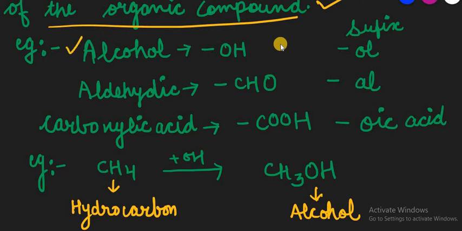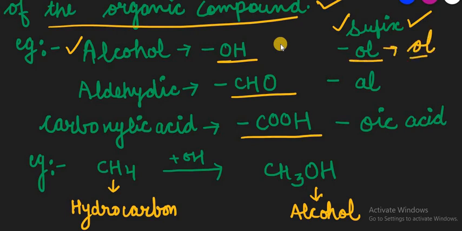One is alcohol, and the group other than carbon and hydrogen used for it is OH. For aldehyde it's CHO. For carboxylic acid it's COOH. And the suffix in nomenclature used for them: for alcohol we use -ol, for the aldehyde group we use -al, and for carboxylic acid we use -oic acid. That we will discuss later in the nomenclature video.